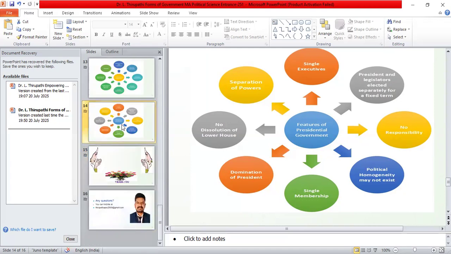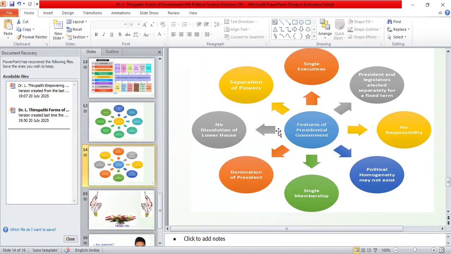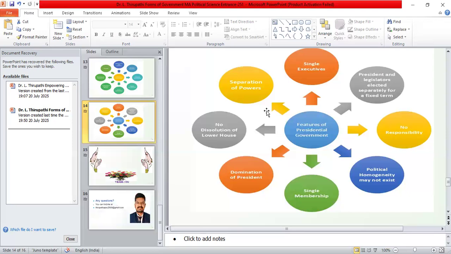These are some of the differences between the parliamentary form of government and the presidential form of government. We can expect some questions from these two types. The questions may be asked in comparative mode. Which of the following forms of government is called the responsible government? That means the parliamentary form of government is always considered the responsible government.